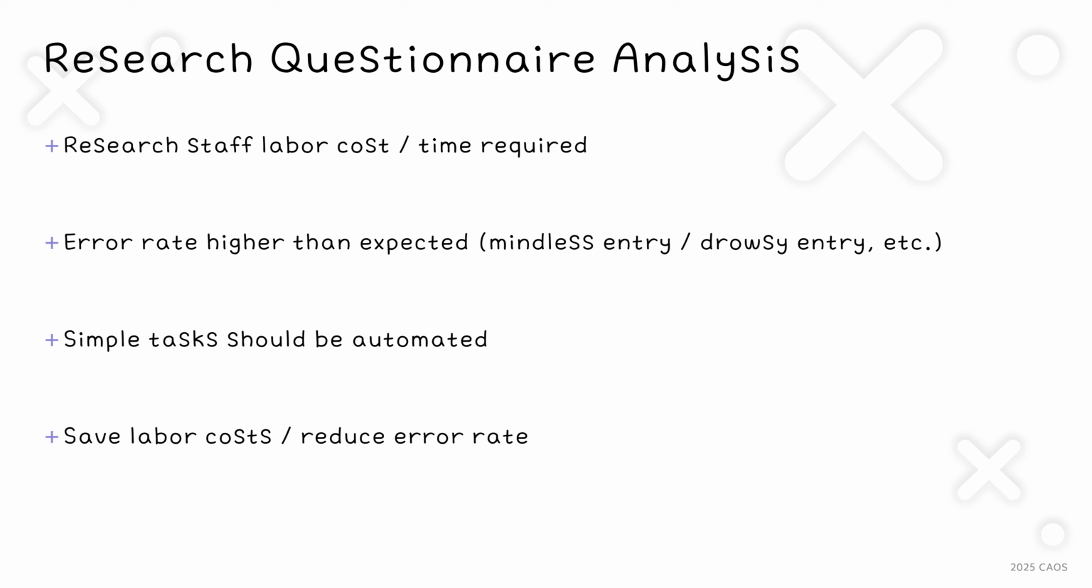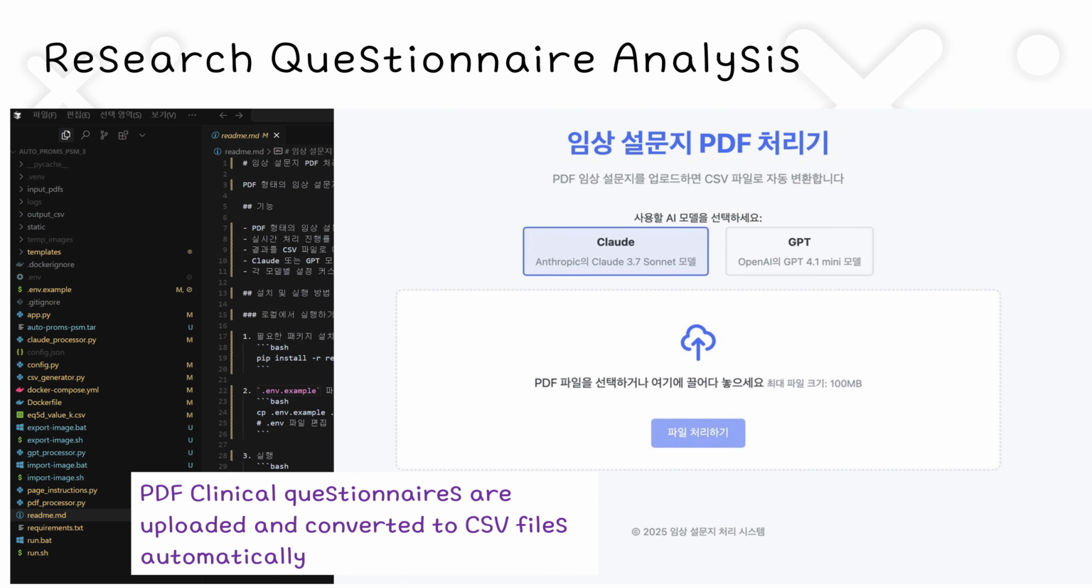First, it requires significant time and labor costs for research staff. Also, since it's human work, errors occur more frequently than expected due to decreased concentration or drowsiness during data entry. Therefore, it's very important to automate such simple, repetitive tasks to save labor costs and reduce error rates. To solve this problem, I directly developed a program called Clinical Questionnaire PDF Processor.